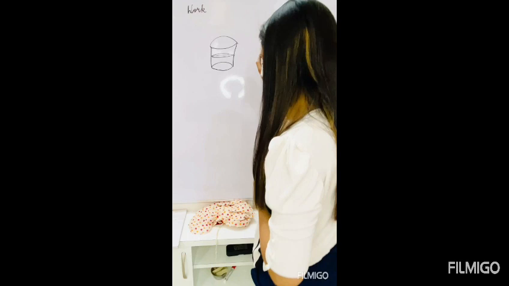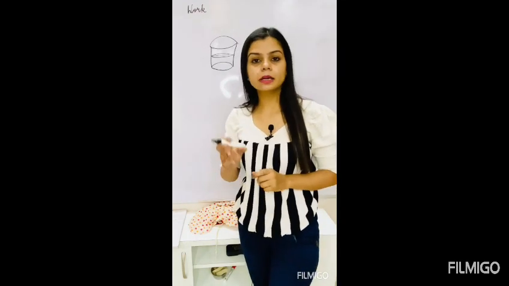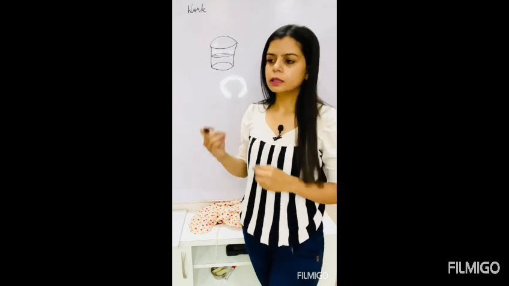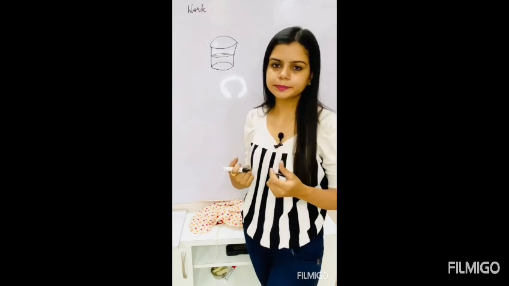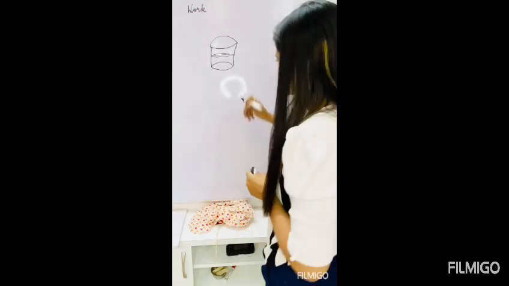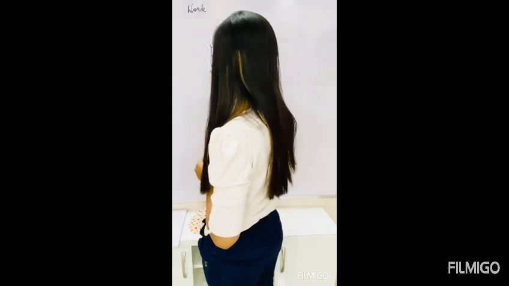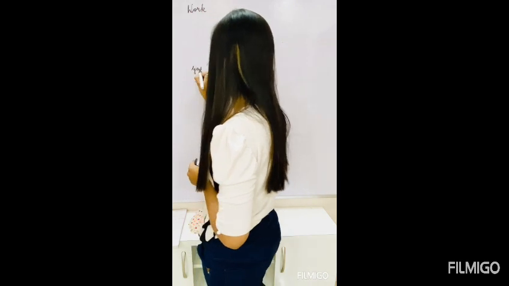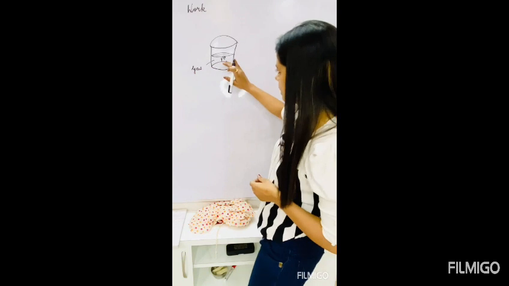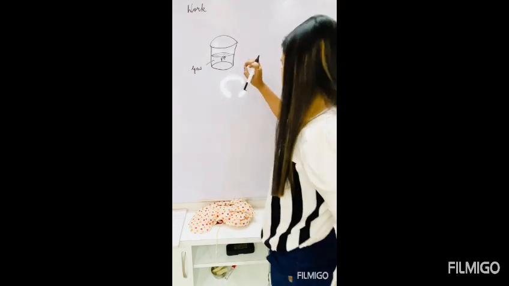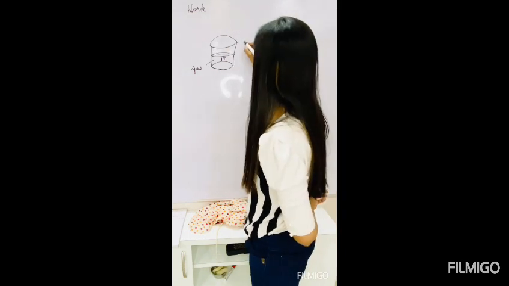If the gas is enclosed inside it, then the gas will exert pressure on the piston. The piston can move upwards or downwards. The gas is filled over here, pressure is applied on this. Now, if the piston goes upwards, what happens?